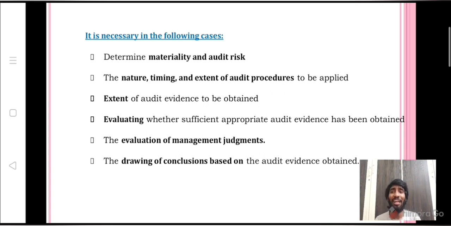Very, very important quality for an auditor. For example, management judgment. While evaluating depreciation of an asset, management has used the straight line method for some assets, and for other assets they have used other methods of depreciation. Which method we need to use for an asset, everything depends upon professional judgment.